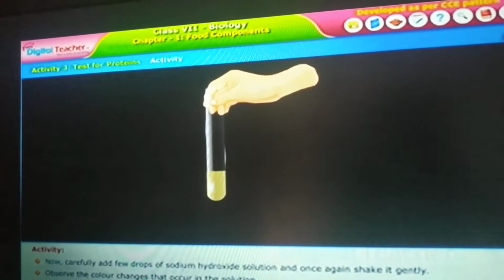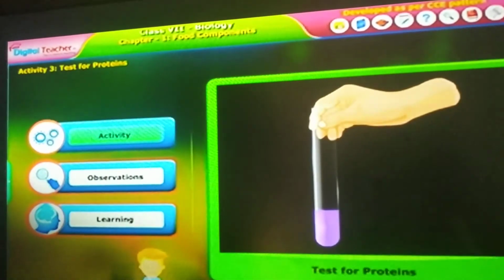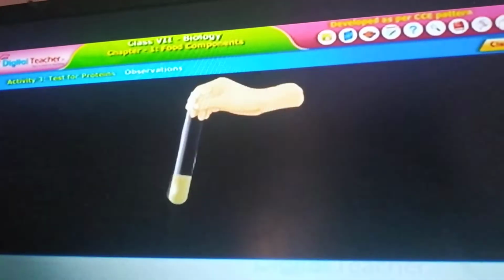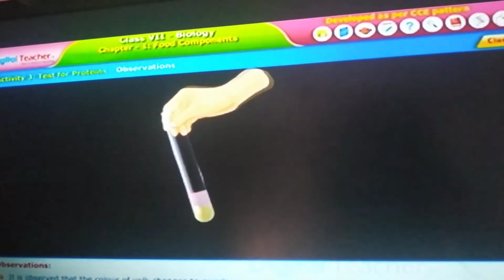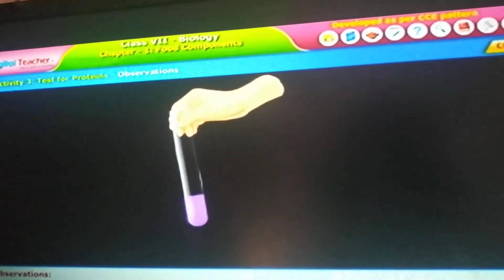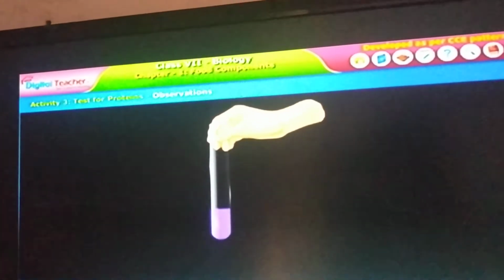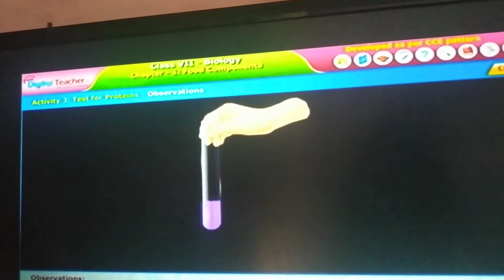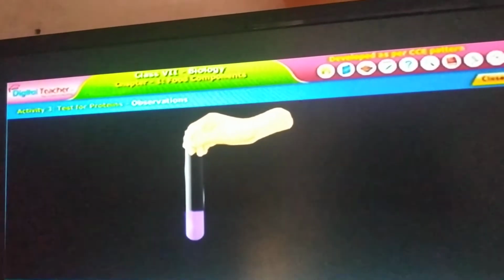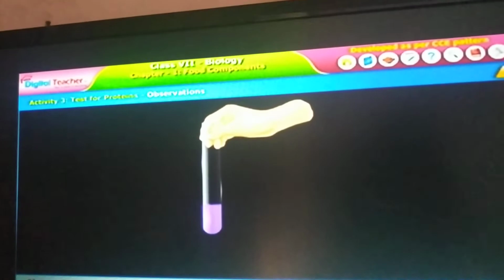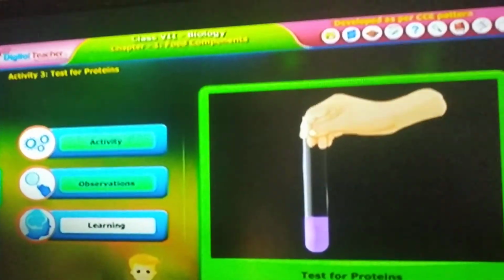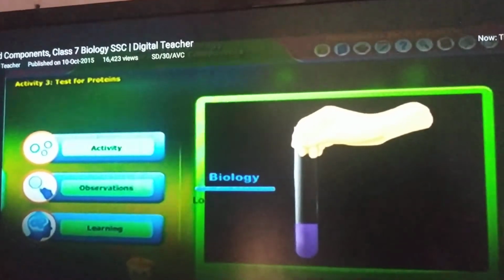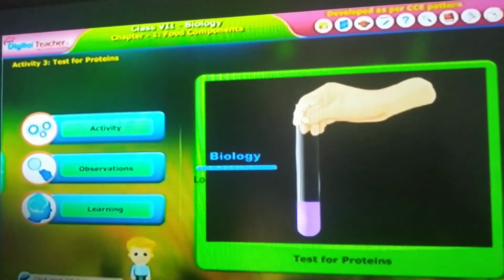As you mix it gently, see the color changes. The egg yolk changes from yellow color to purple color.